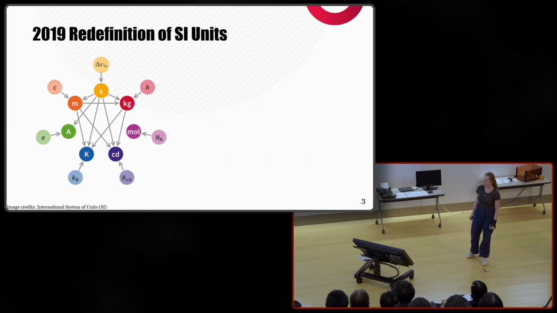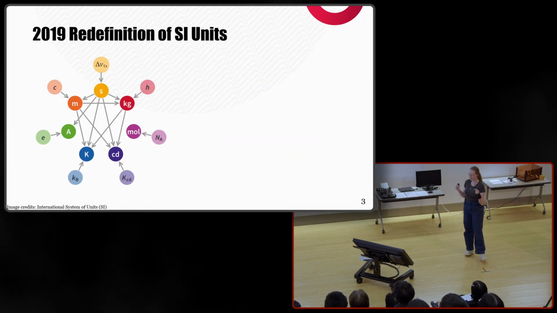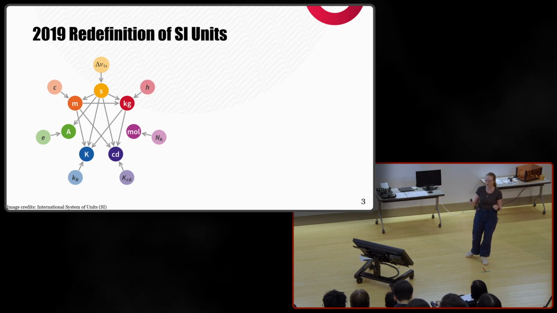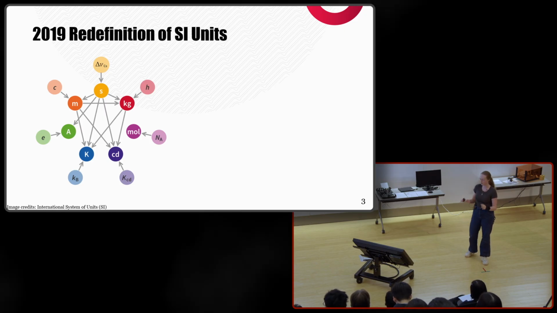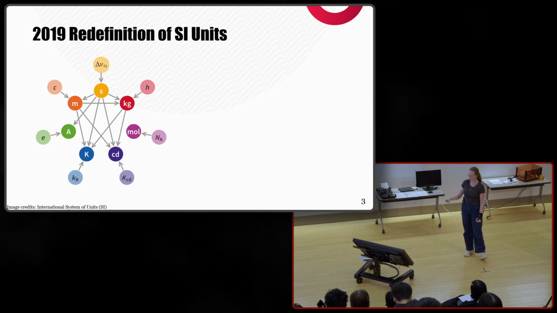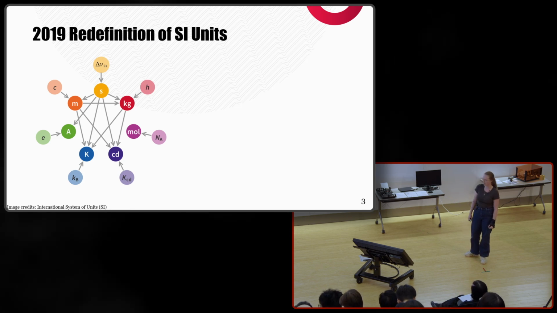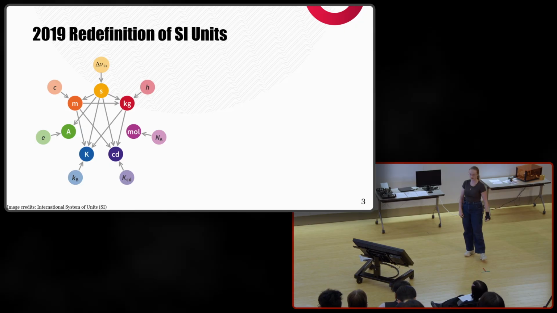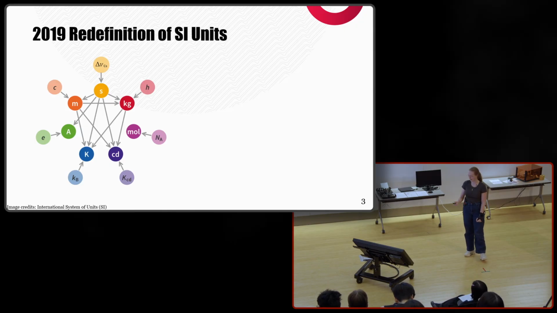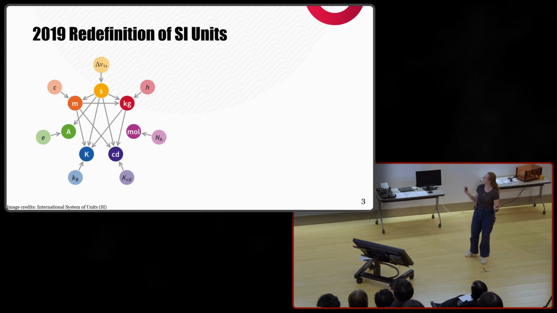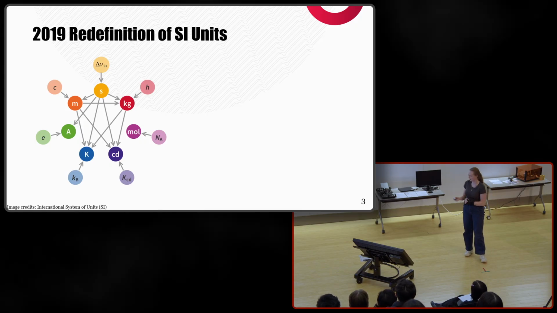So science has been moving towards defining units of measurement based on fundamental constants of the universe, which are values that are universal and don't change over time. For example, the speed of light, charge of the electron, Planck's constant, or in atomic clocks, the hyperfine transition in cesium atoms. So let's see how they were able to define units using these physical constants.